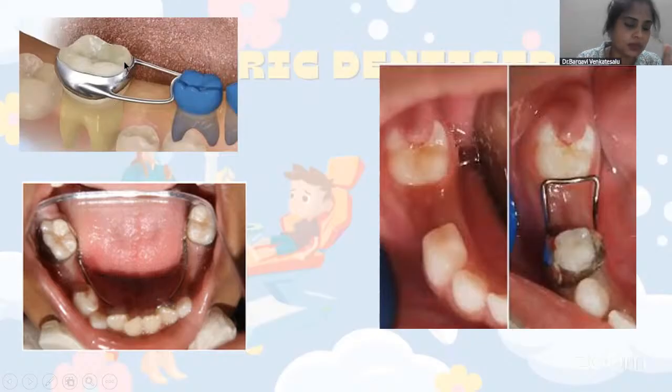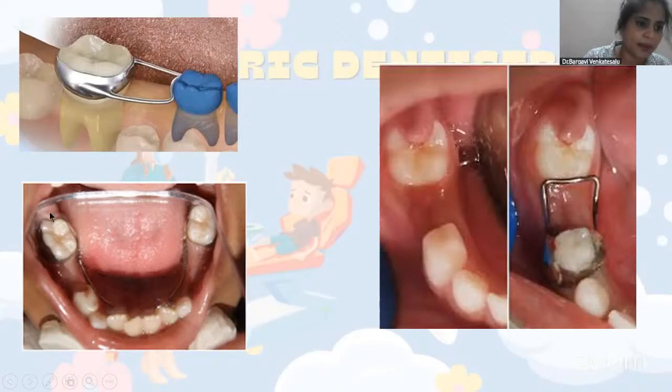You can see the second molar is missing, either extracted or shed. Here you can see the primary first molar and your permanent first molar. In both images, the primary second molar is missing, and here you can see you have the permanent molar.